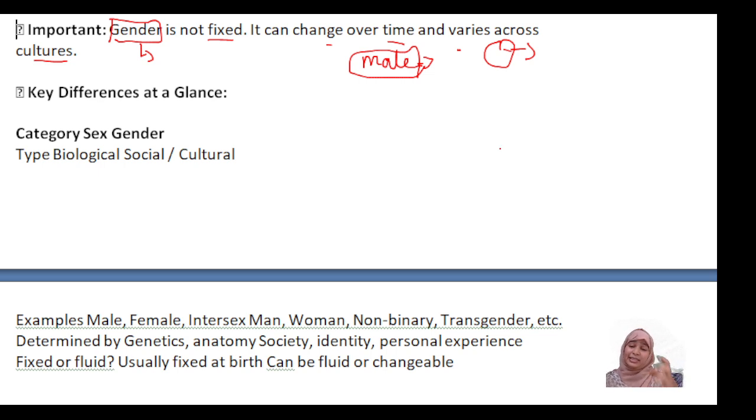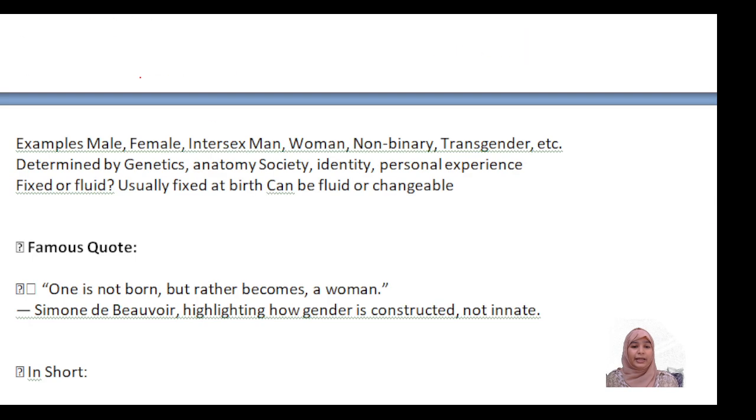Suddenly they decide to change themselves biologically. This is how they test themselves or want to change themselves. So gender is not fixed. According to situation and over time, they show changes. So here we can see the category and all.